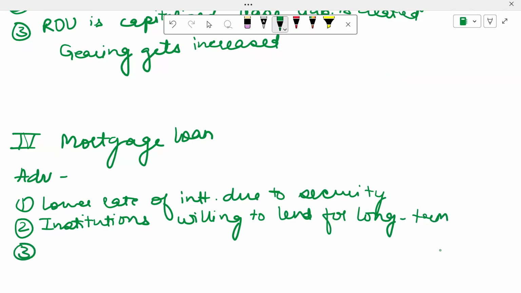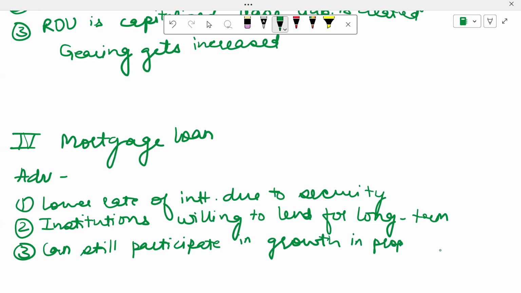And another advantage is that the company can still participate in growth in property value. Because technically I am still the owner of the property, if the value of the property goes up, then I am the one who gets the benefit. Ultimately, when I repay the loan, I can sell off the asset, and then I will benefit from the price rise or the increase in value of the property which I own.